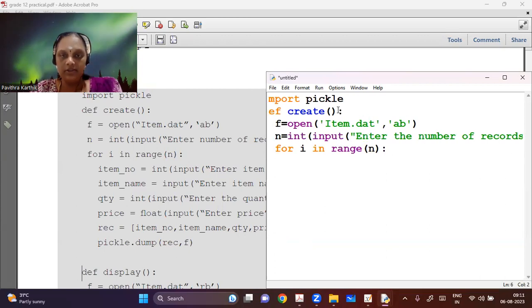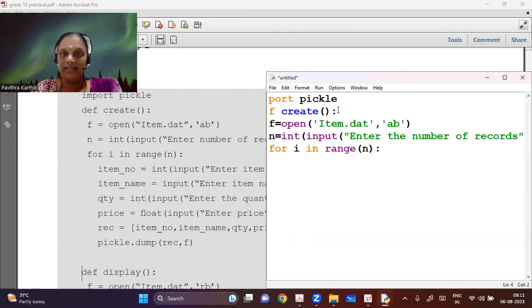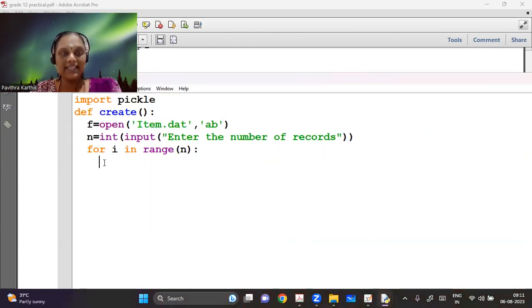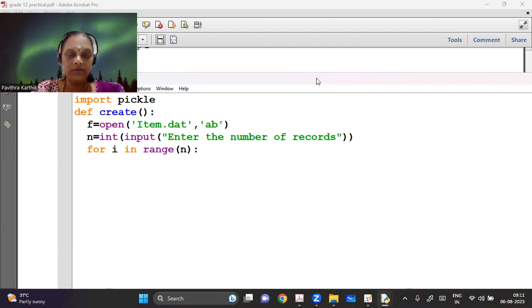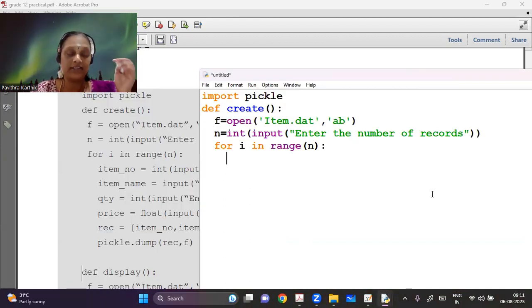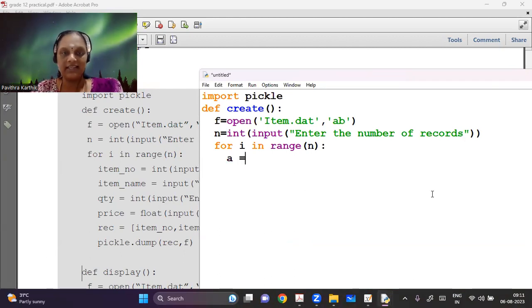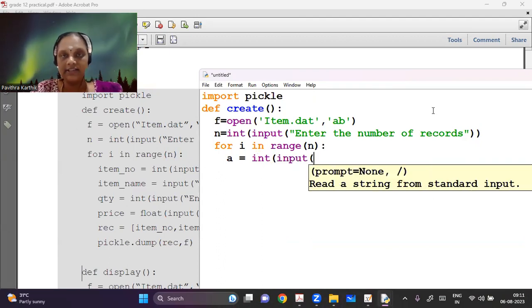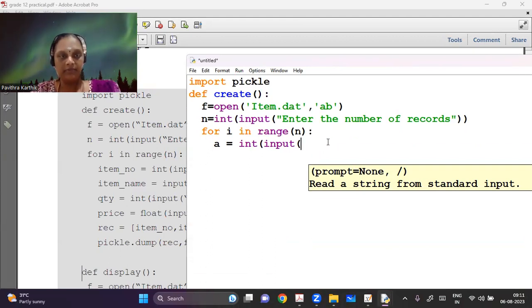I can just say A, B, C, D. I don't even have to give meaningful names, but yes, while you're practicing you can say A, B, C, D. You have 4 values here. I can just say A is equal to int input. It's your own design as long as it's not given in the question. Enter item number, item name, quantity, and price. So item number.